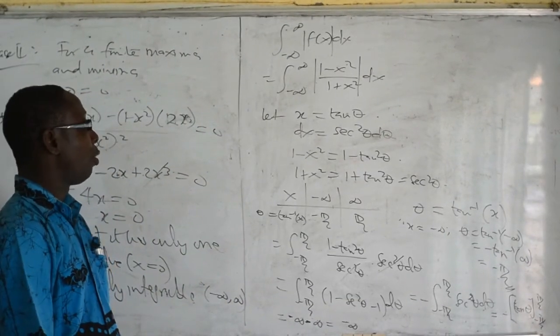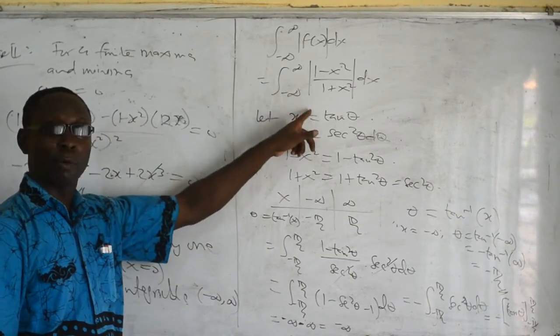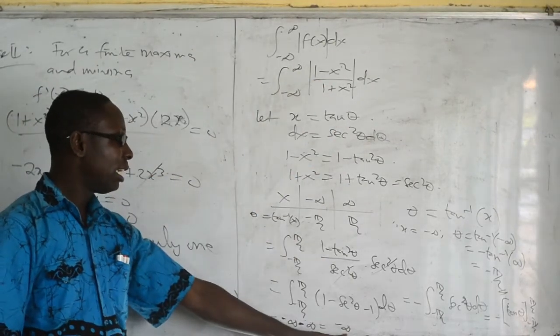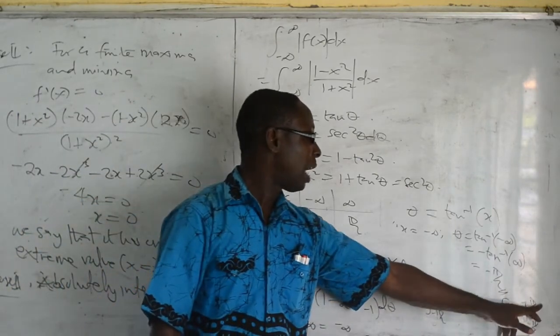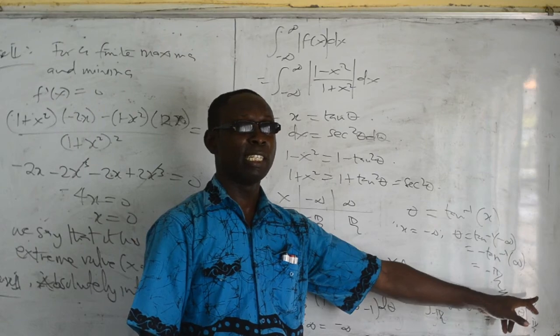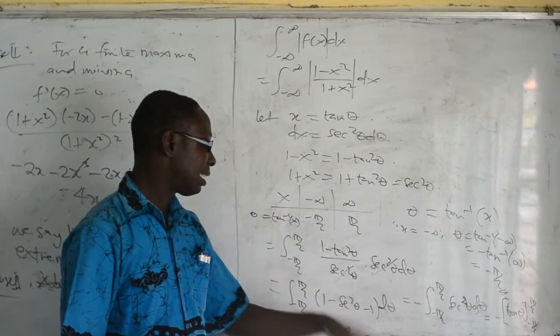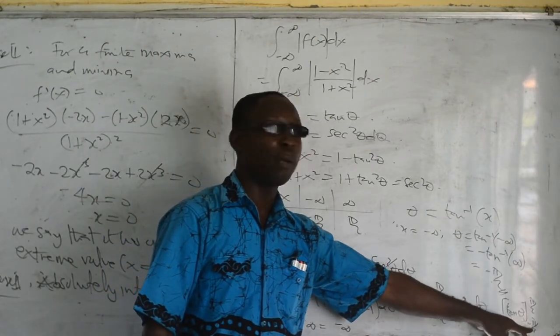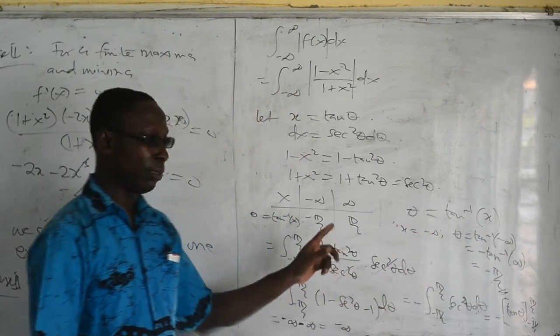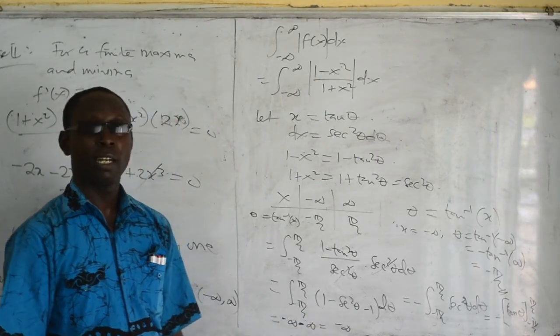Okay, so we can conclude on this and say that it's absolutely integrable. We have integrated it, we've got an answer to be negative infinity. You know, when I put pi by 2 inside this one, I get tan pi by 2, which is infinity. Okay, so this is minus infinity, then minus tan of negative pi by 2 will be plus infinity. So that will give us minus infinity.